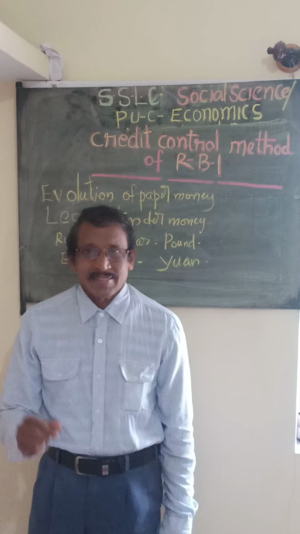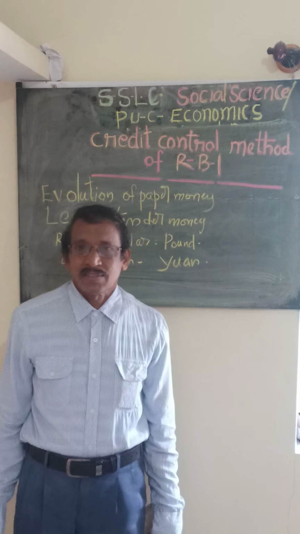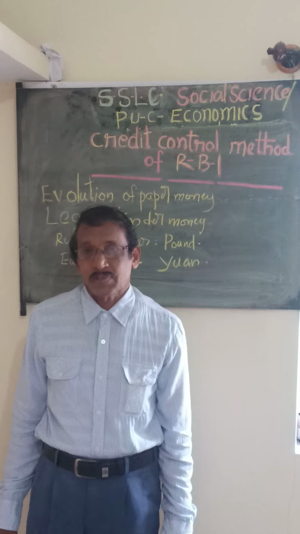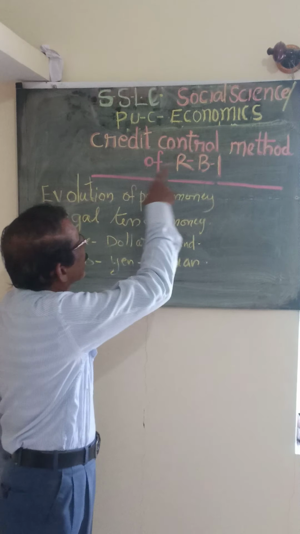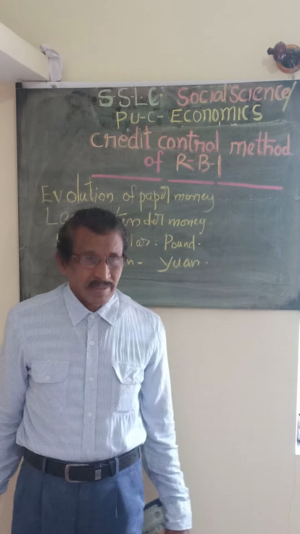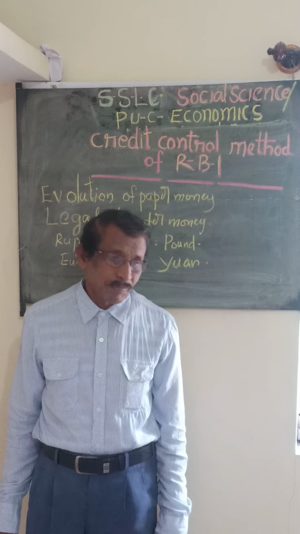This lesson is included in social science. It is for SSLC students and for PUC students, because economics is included for PUC students. The name of that lesson is Credit Control Method of R.B.I., or Reserve Bank of India.